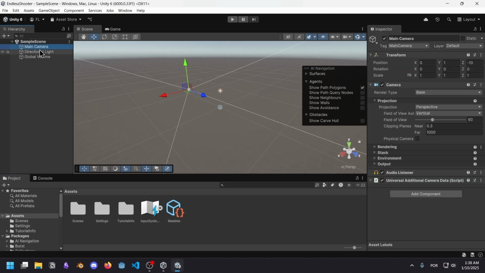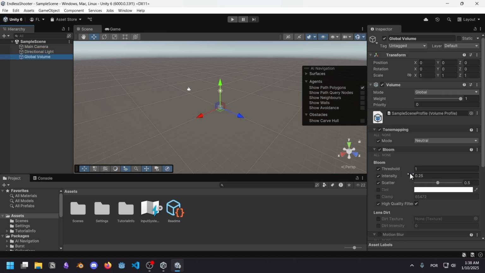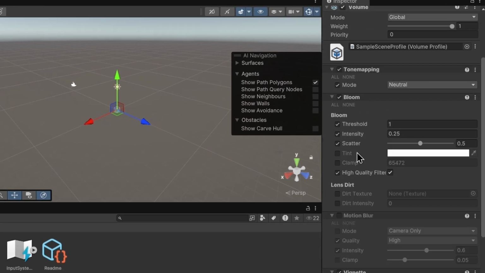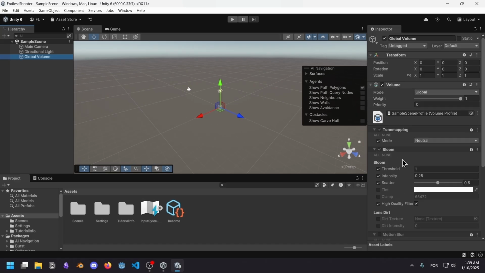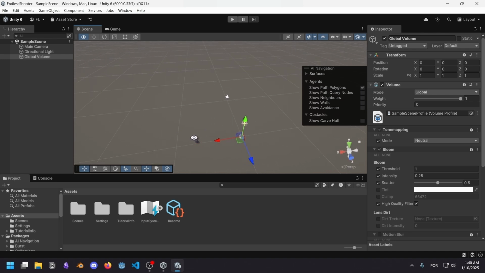Okay, we have the basic main camera, directional light, and the global volume. Oh wait, this is new. Okay, so in the global volume, we're gonna have the post-processing effects. That makes sense. This part of the UI is a little different from what I remember. I'm gonna jump right in and start creating, I guess.